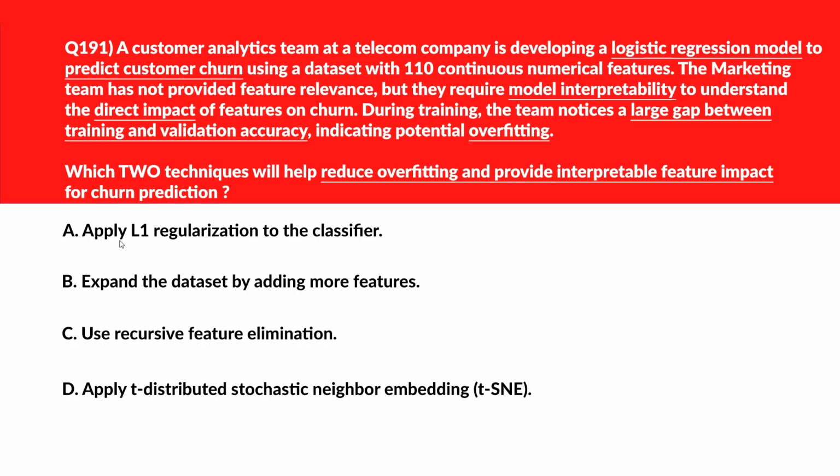Option A says apply L1 regularization to the classifier. L1 regularization reduces overfitting and exposes feature importance through sparse weight. Let's keep it. We'll move to B. B says expand the dataset by adding more features. Adding features increases complexity and may worsen overfitting.